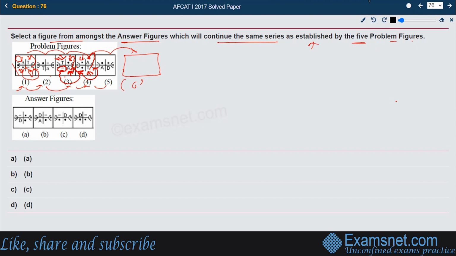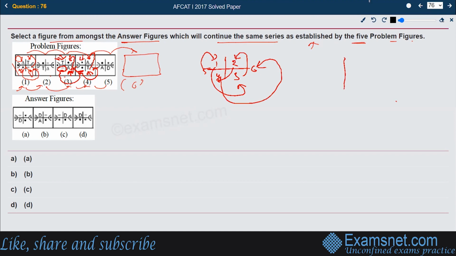This is the pattern. If the figures are shaped like this, let us say 1, 2, 3, 4, 5, and 6, then 5 has gone to 1, 1 has gone to 3, 3 has gone to 2, 2 has come to 4, and this 4 has ultimately gone down to 6. This is the pattern they are following. So let us follow the same pattern between 5 and 6.